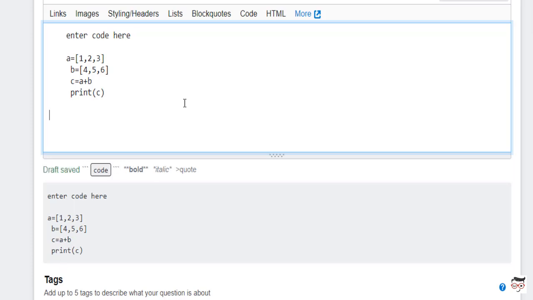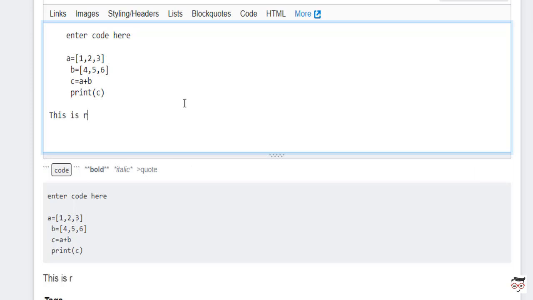Now suppose I wish to use the code in just one line. Then what I have to do? Suppose this is just a normal text. It is a text, you can see how it is appearing. Now after that I'm going to use a code. For the code I'll use the backticks.